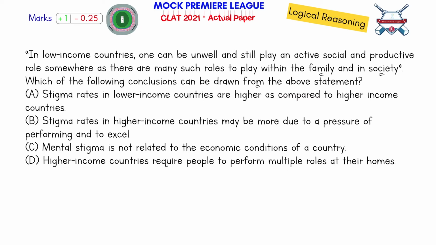"Stigma rates in lower income countries are higher as compared to higher income countries." Nothing is being said that in one country it is higher and in one country it is lower. It is just that both the countries have it, right? But in a lower income country you may not recognize it. So it is not like in one country it is high and in the other it is low. There is no information on it. Then, "stigma rates in higher income countries may be more," correct, maybe. So there is no definite thing about it.